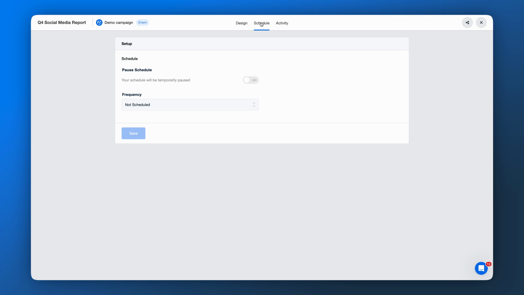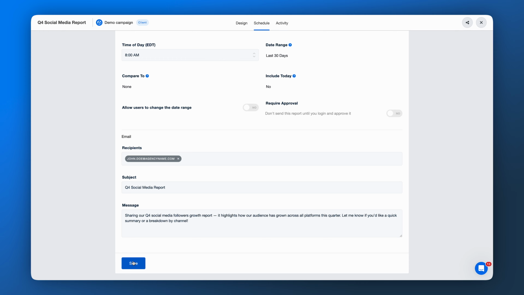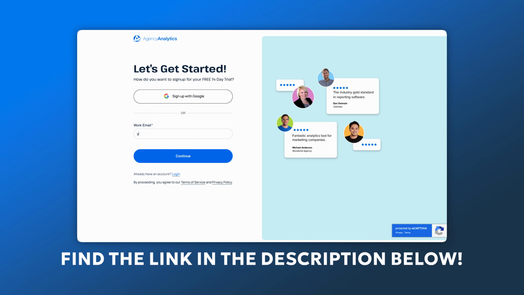Finally, schedule automated reports that land directly in your clients' inboxes, keeping them informed while freeing the team to focus on scaling results. Turn YouTube data into clear, actionable insights your clients trust.